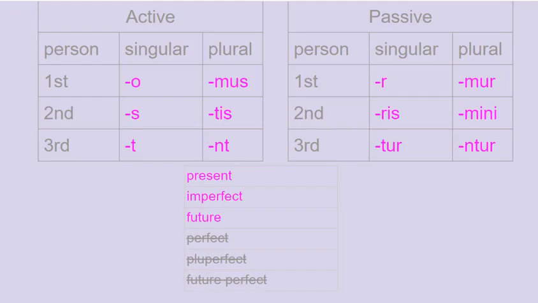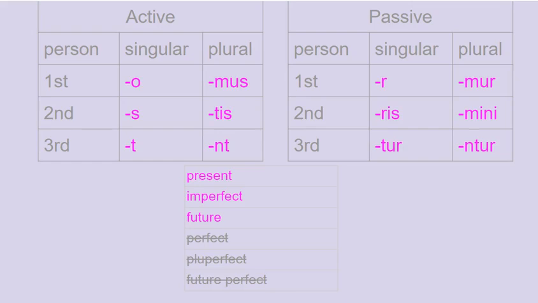This is active and passive explained. Let's take a look at the endings for the present system. The present system are the tenses present, imperfect, and future. In the active, those endings are o, s, t, mus, tis, nt.